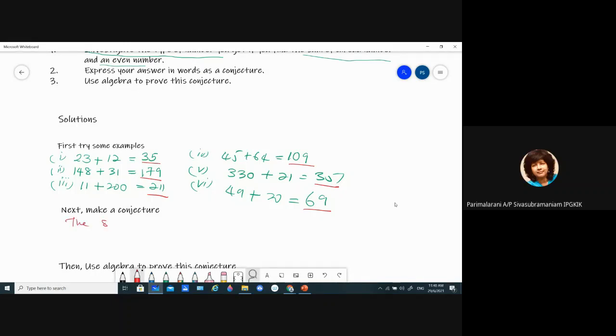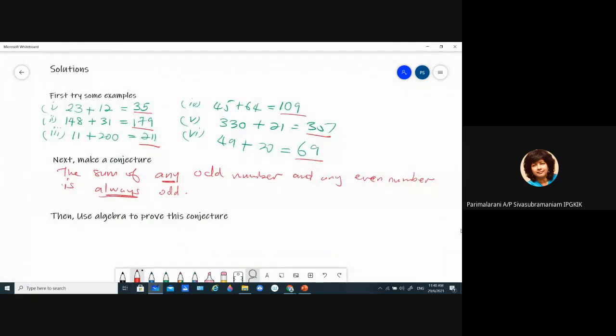Or in other words, we can write, because we're making a conjecture generally, we are generalizing, the sum of any odd number and any even number is always odd. This is the conjecture that we have made. Is there any example that doesn't fit this conjecture?